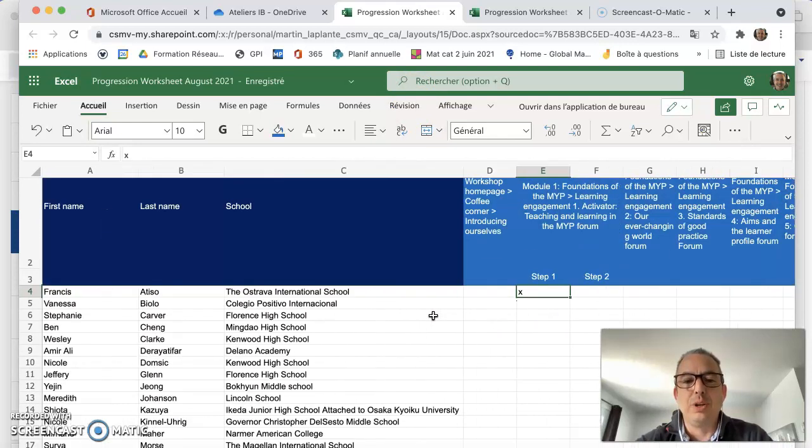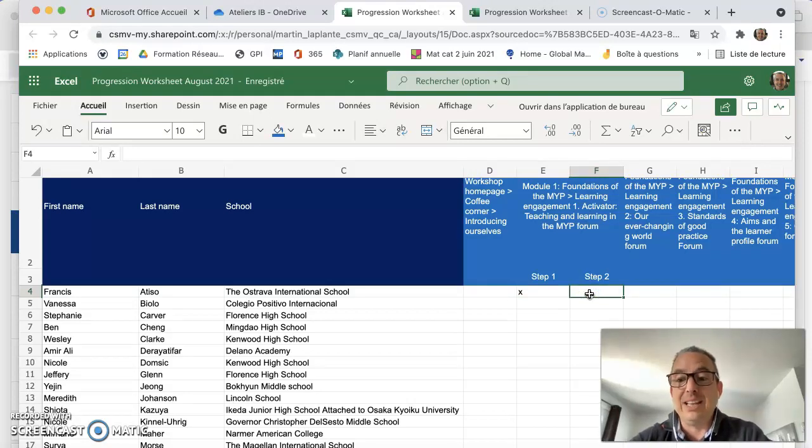I am going to follow what you are doing. So if he has done that, I put an X. Once I have read it, I will put it in color. In color means that I've read what you've written, but I will not comment. There might be hundreds, if not thousands, of posts that you are going to post. So I will read everything, but I will not answer everything.